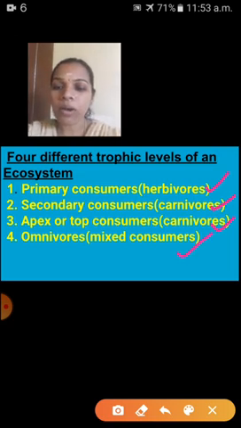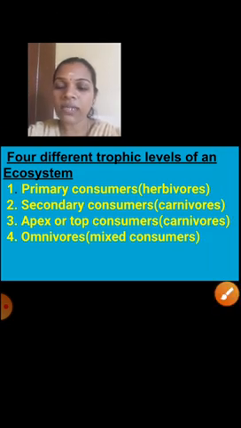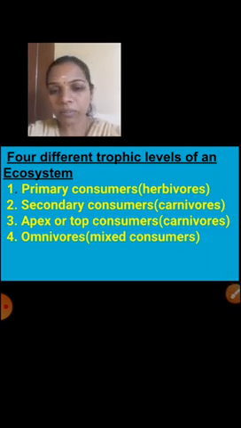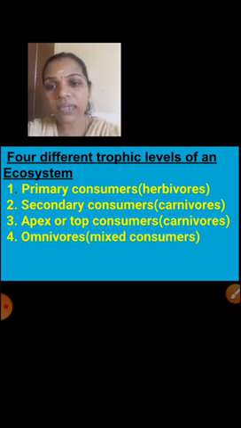Fourth one is omnivores, that means mixed consumers. So can you say the names of the four different trophic levels? Primary consumers, herbivores. Secondary consumers, carnivores. Apex or top consumers, also carnivores. Fourth one is omnivores, mixed consumers. We will see one by one.